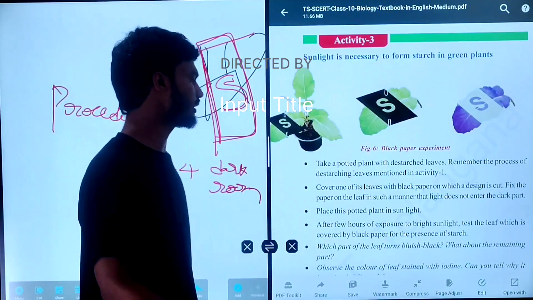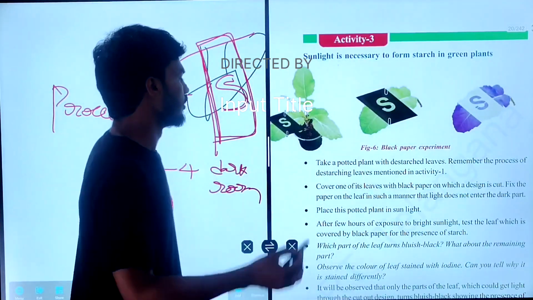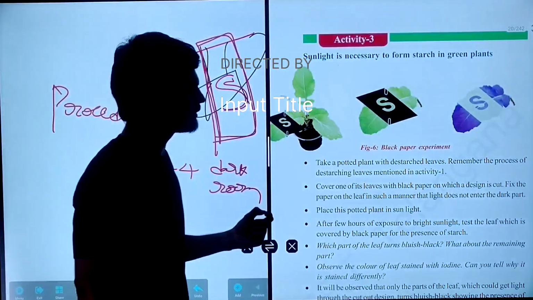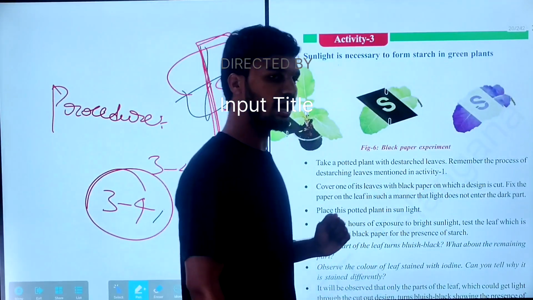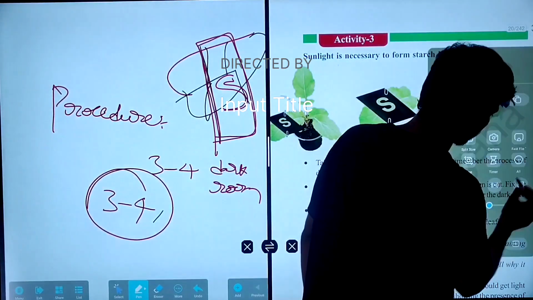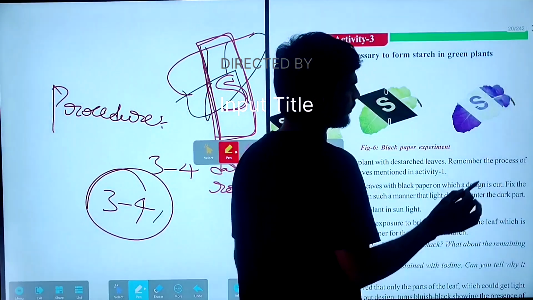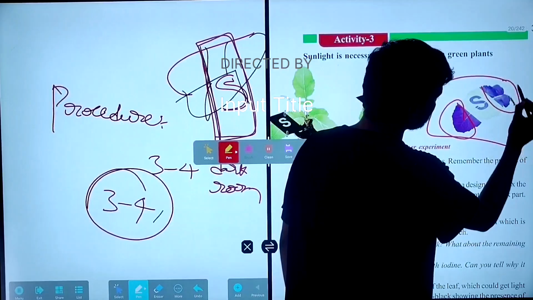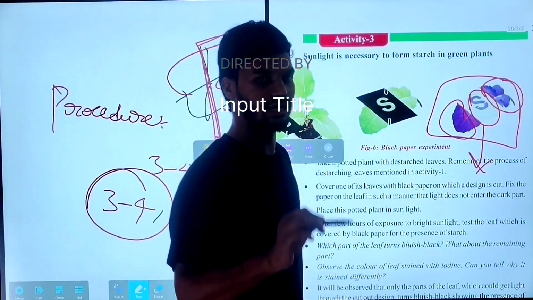During the sunlight, the sun rays will fall on the black paper as well as the plant. After 3 to 4 hours, remove the black paper, pluck the leaf and do the iodine test. By the iodine test, look here carefully, this region and this region, this S letter, were well exposed to the sunlight.